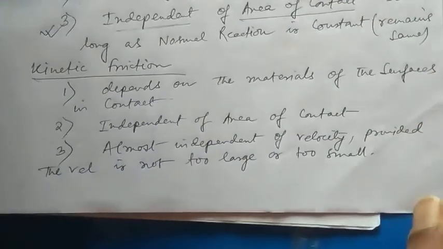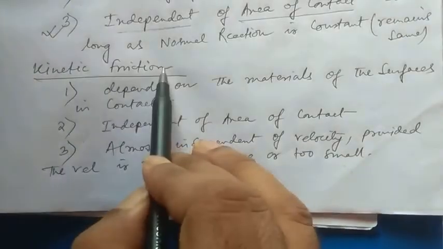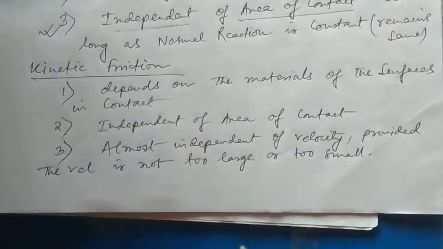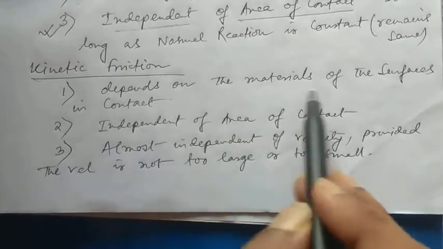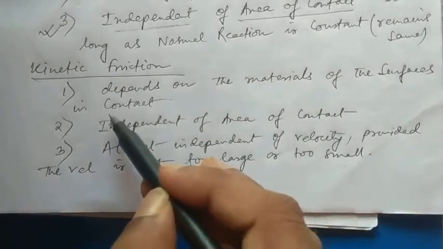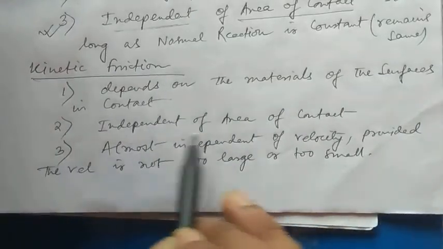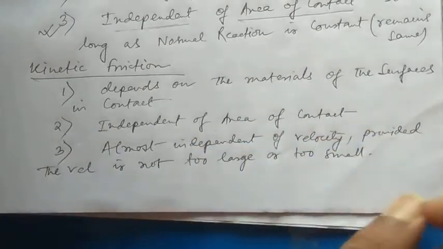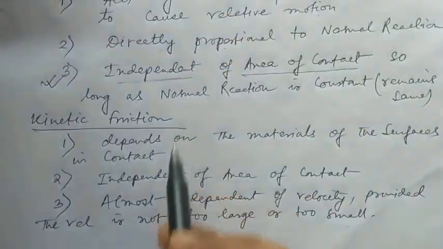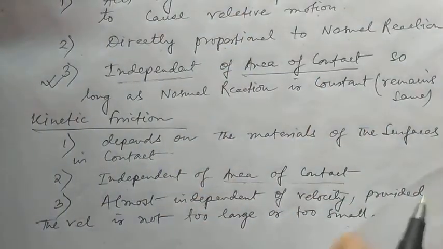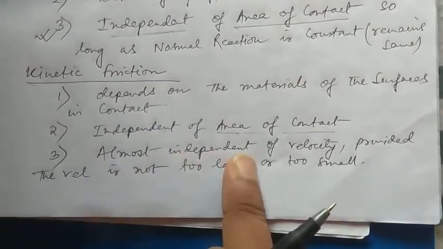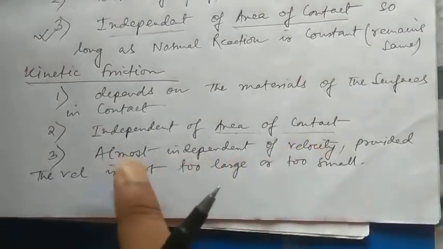Now, for kinetic friction, or rather the sliding part, it depends on the materials of the surfaces in contact, independent of the area of contact. So the similarity between these two things is that it is also independent of the area of contact, and almost independent of velocity. Almost independent. Why almost?